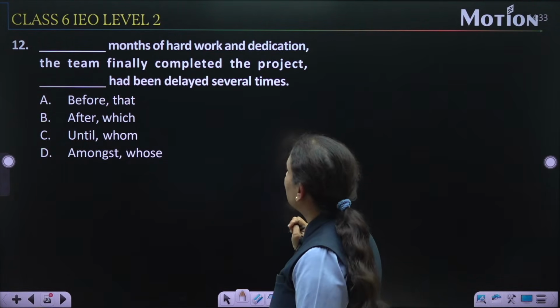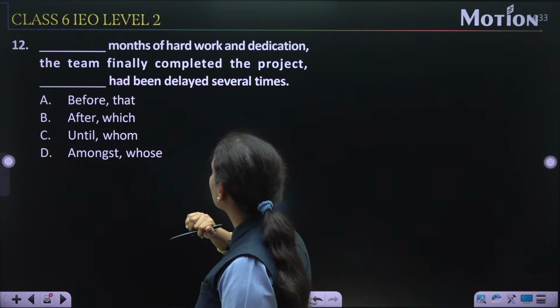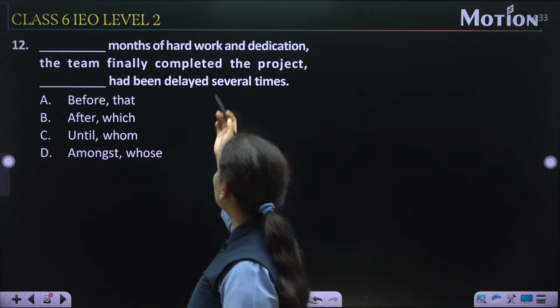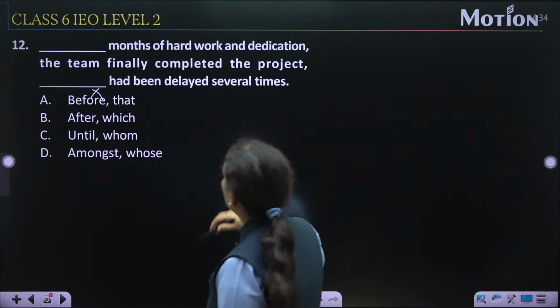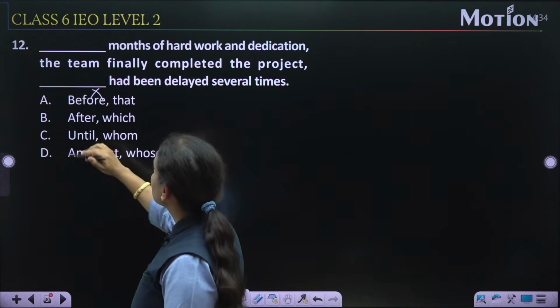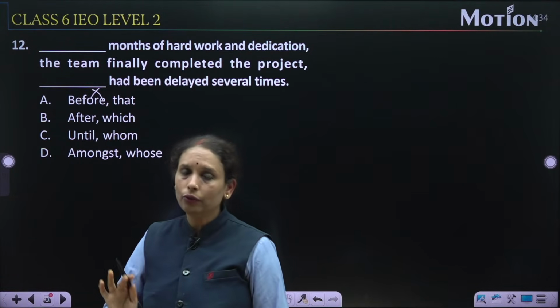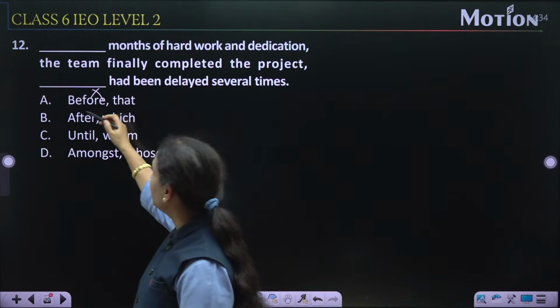So, dash months of, now let us connect the options. Before months of hard work, no, before, wrong preposition. Second, after. We know that any sentence that talks about the past, we can't use before.